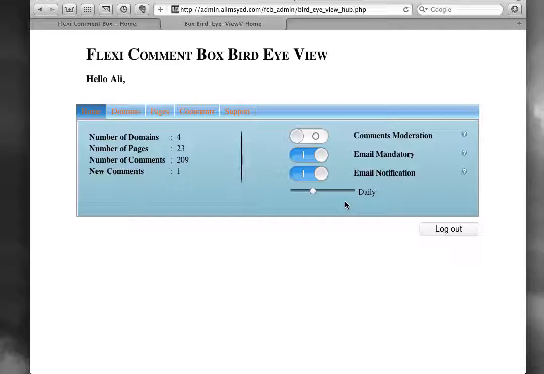But the email is only going to be sent if there is something new to report. If, for example, you've set hourly notification, it is not a guarantee that you're going to get an email every hour. You're going to get an email if there's something new to report. But if you are getting every hour you have new messages, then you are going to get an email from us. So let's go to domains, the second tab in the row.